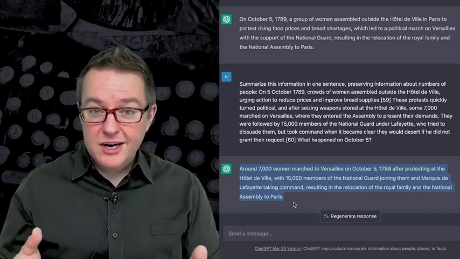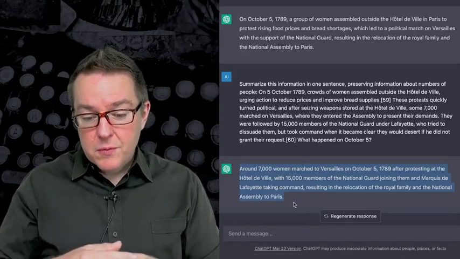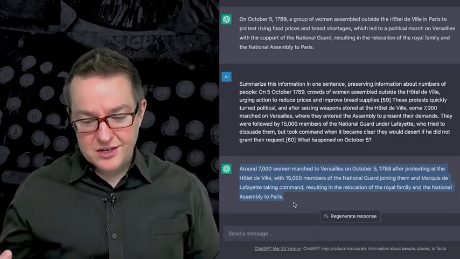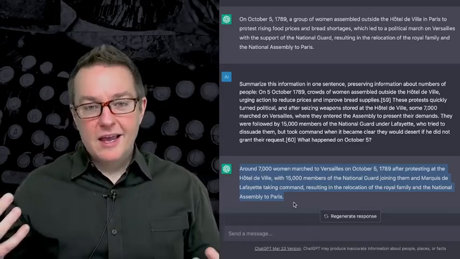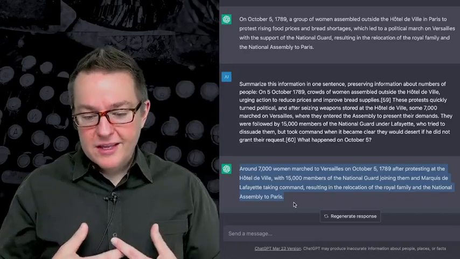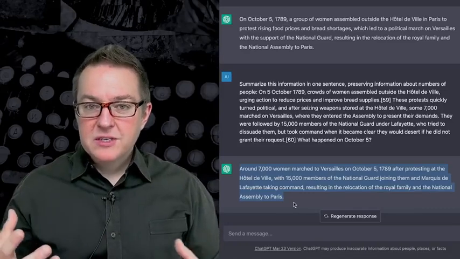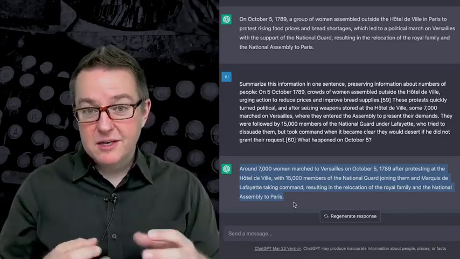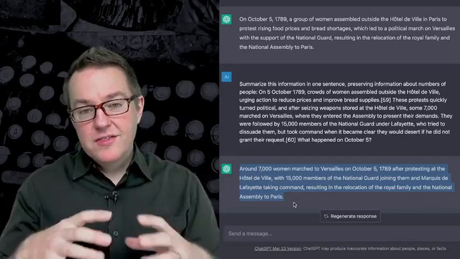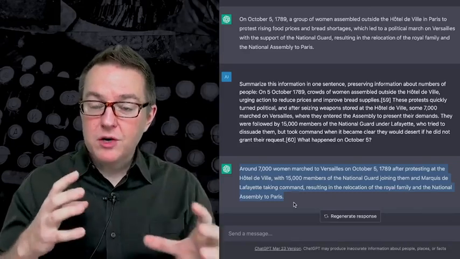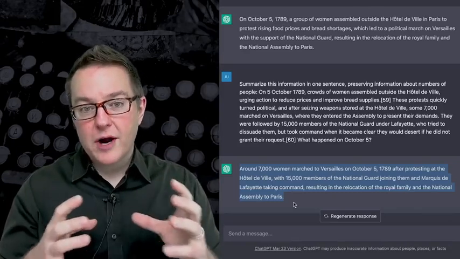We could have also asked ChatGPT to preserve information needed to reason about the population, or to reason about how many people were in the resistance or in the National Guard. We could have given context. One of the things we have to be cognizant of is that this budget on the size of our prompt is a fundamental limitation that we are always trying to work around.